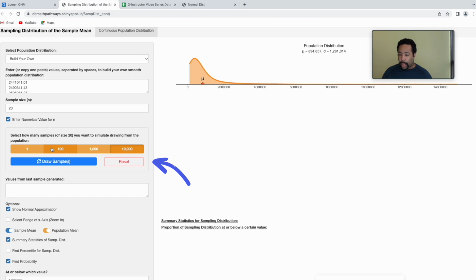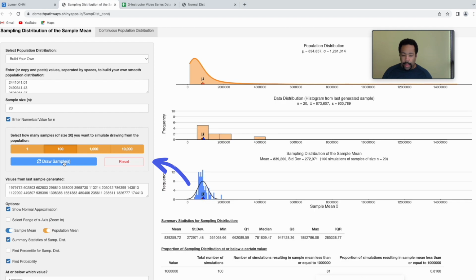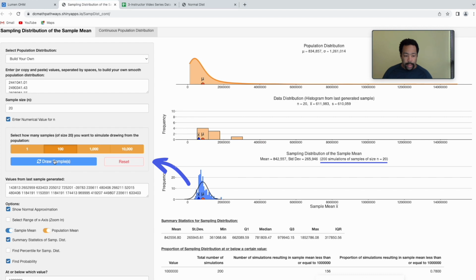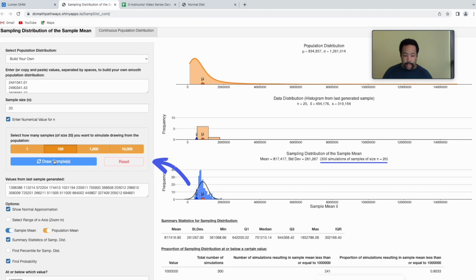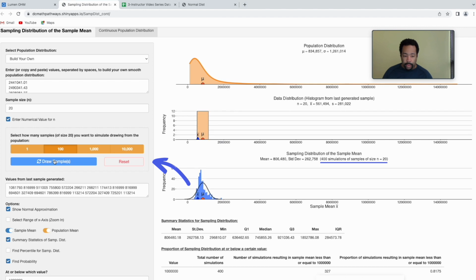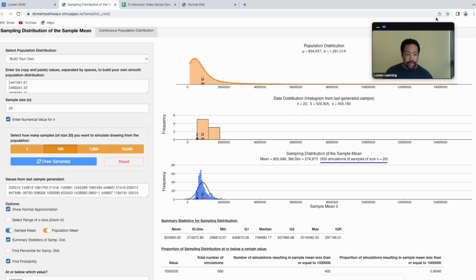We'll do 500, so we'll do 100 at a time. We'll draw a sample, and so there are 100 simulations of samples of size 20, and there's the sample mean. And we'll do another 100, another 100. That's 300, 400, and then 500, right?